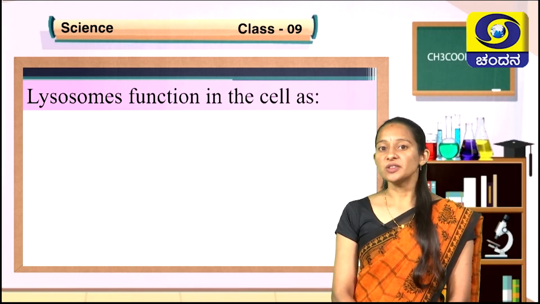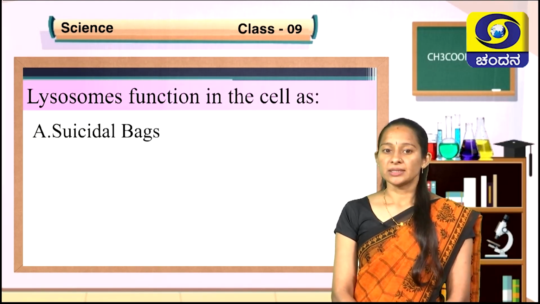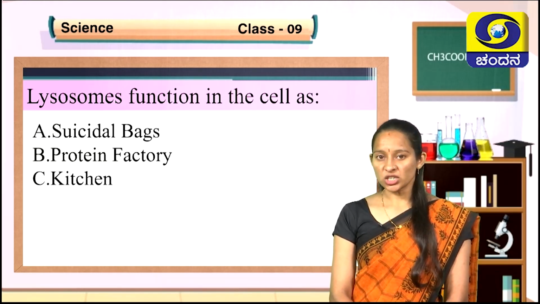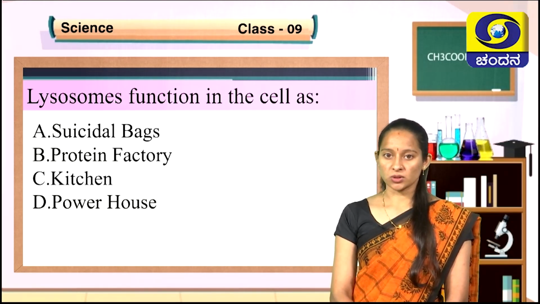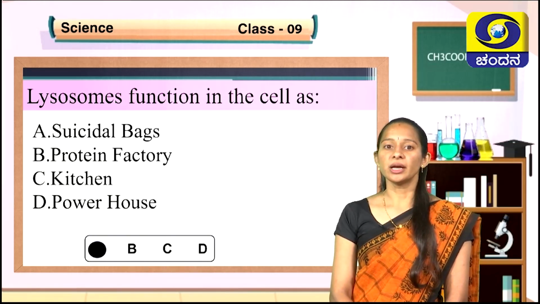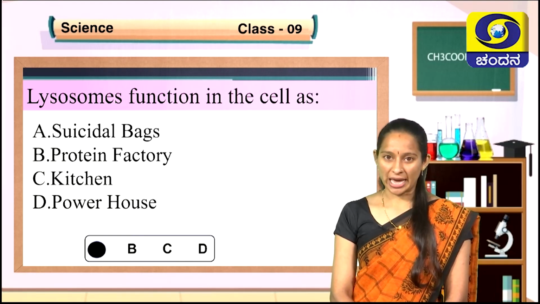Lysosomes function in the cell as suicidal bags, protein factory, kitchen, powerhouse. So, the correct option for the question is option A, suicidal bags.